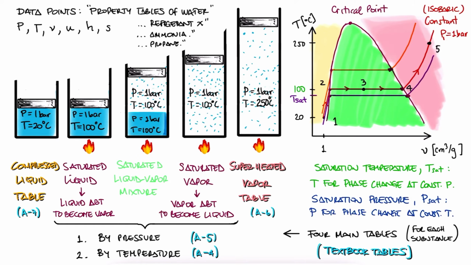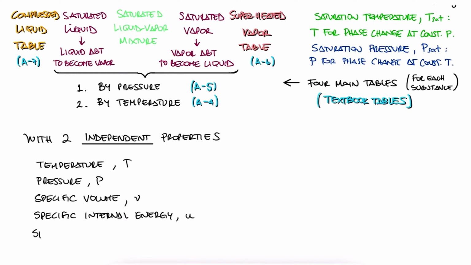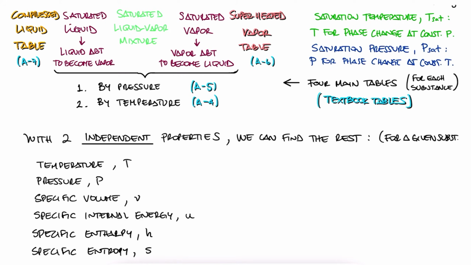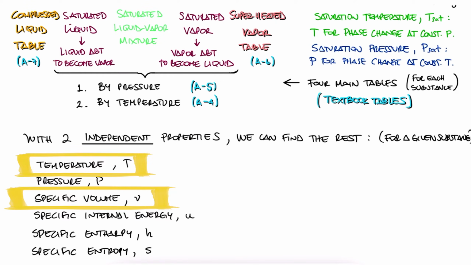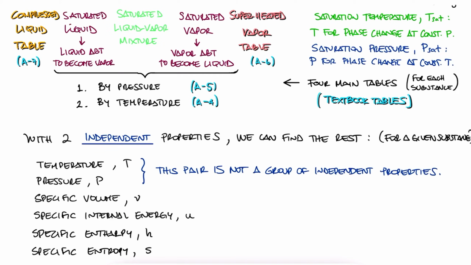With these tables, if we have any two of these properties, as long as they are independent, we can find the remaining values from this list for that specific substance. For example, if we have temperature and specific volume of water specifically, we can find the pressure, the specific internal energy, enthalpy, and entropy. Now, independent properties are any combination of these that are not pressure and temperature. We'll learn more about why that is later. To briefly explain it here, think about this.